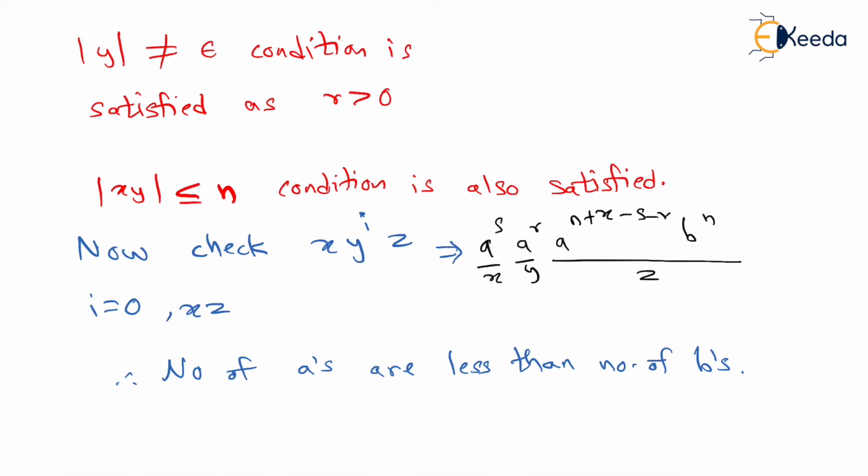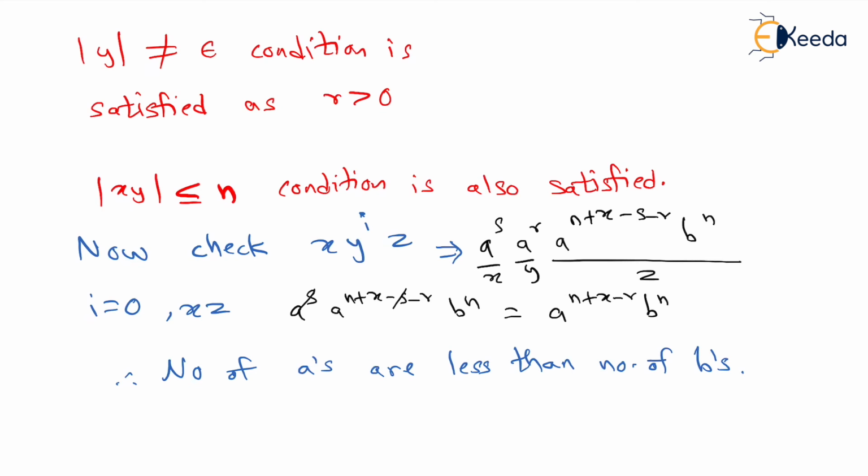Now, if I say i is equal to 0, I get xz. It is now going to consist of a raised to s, a raised to n plus x minus s minus r, b raised to n, which further gives me, s and s cancel out, so I have a raised to n plus x minus r into b raised to n, right?